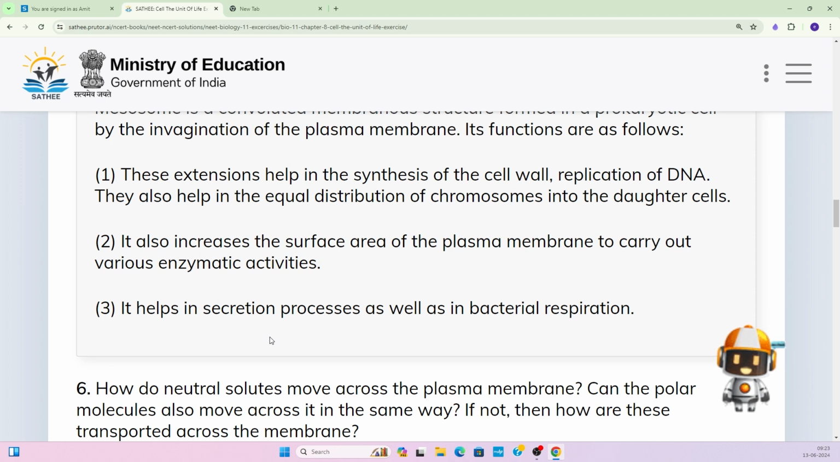So it also increases the surface area by unfolding. It increases the surface area, so more and more enzymatic activities can take place at its surface, right? And what enzymatic activities? The enzymatic activities involved in the process of cellular respiration. And it helps in the secretion process as well as in bacterial respiration. So all these are the functions of the mesosome, right? Again, mesosome is the invagination of the plasma membrane. You have to remember this. This is a very important point, and a very important question as well.